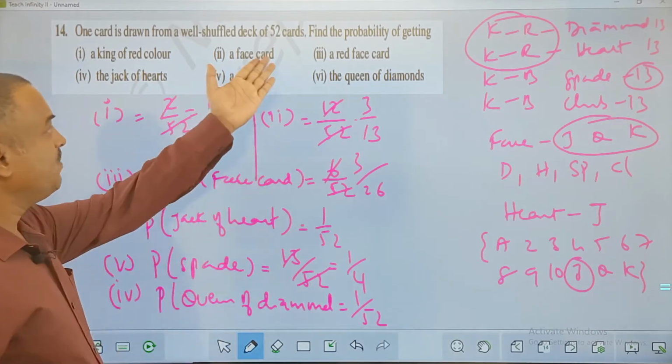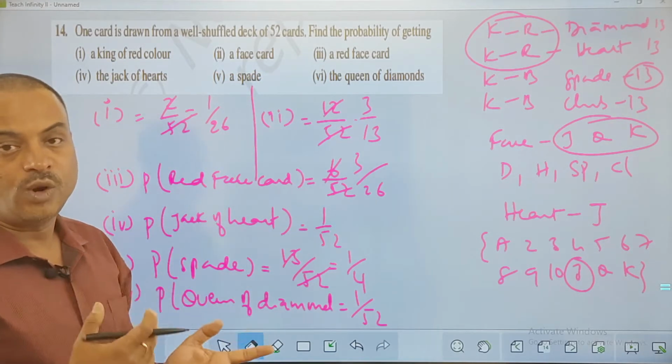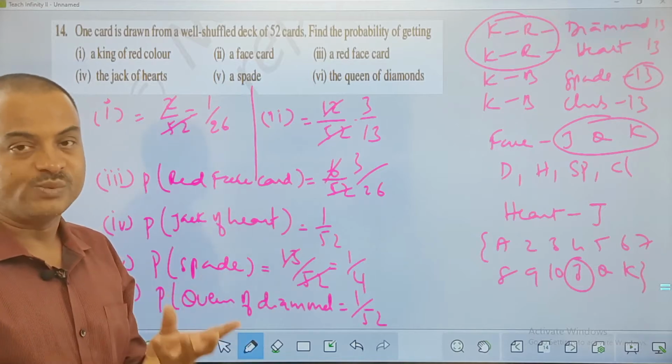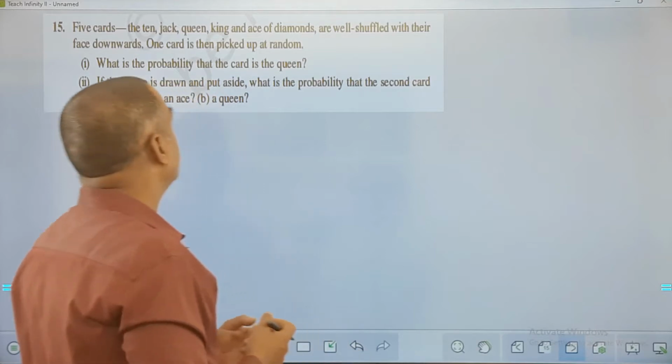So if you know the basics I taught you, what are face cards, what are honors cards, and what are numerical cards, how many numerical cards there will be, how many honors cards there will be, that discussion is sufficient here to clear this answer.